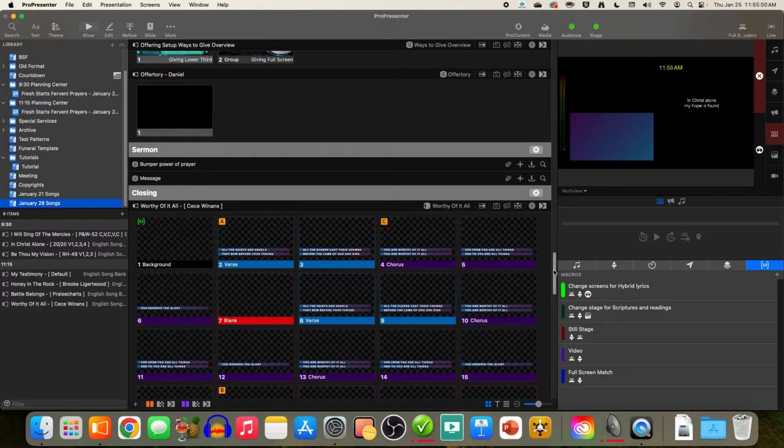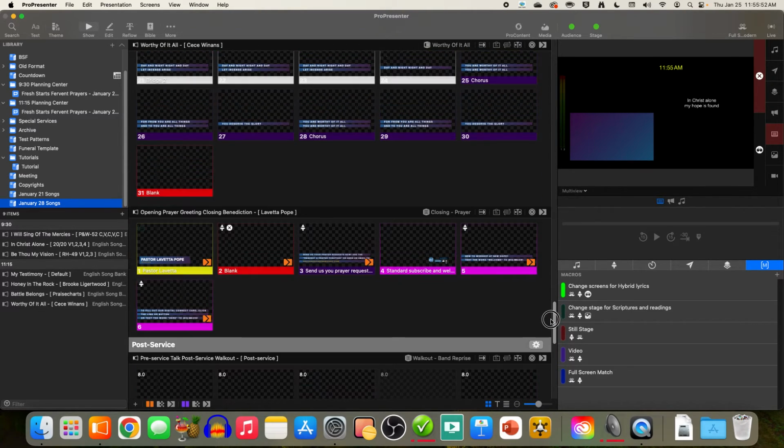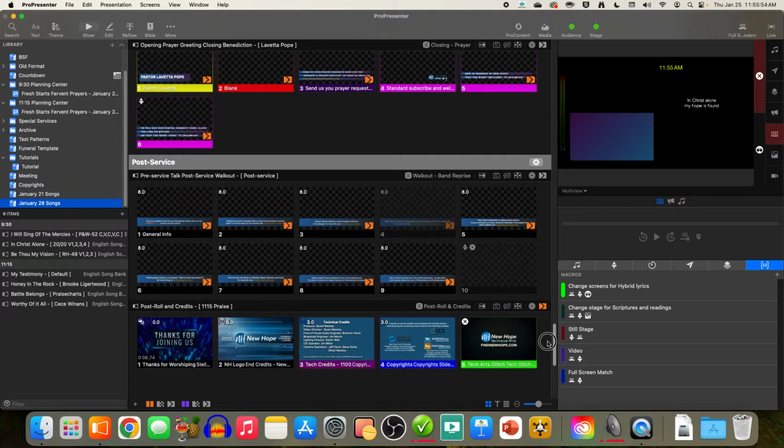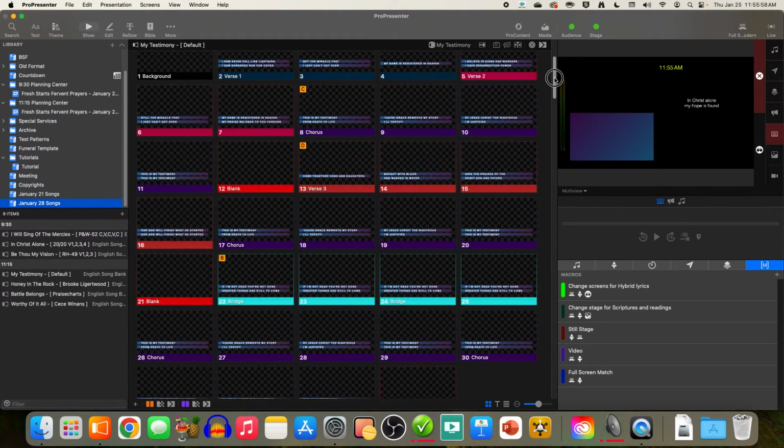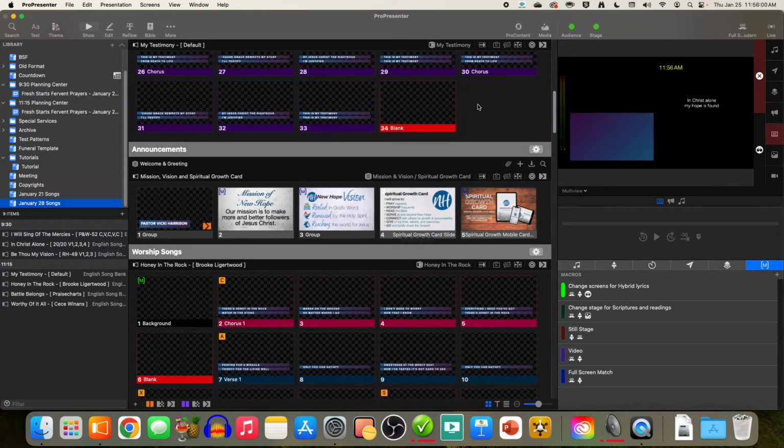Now here's the other problem with doing the update. Let's see if it did it. Sometimes when you use that update button, the non-song items will break their arrangements. For instance, this Mission Vision Spiritual Growth card doesn't have arrangements, but this welcome and greeting might have gotten disconnected by doing the update.